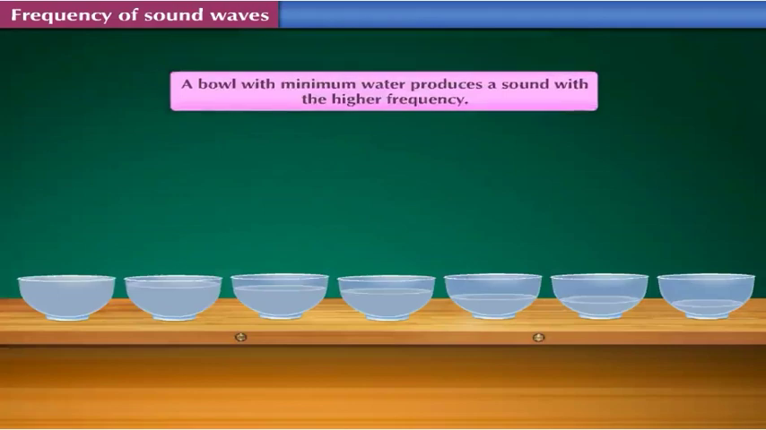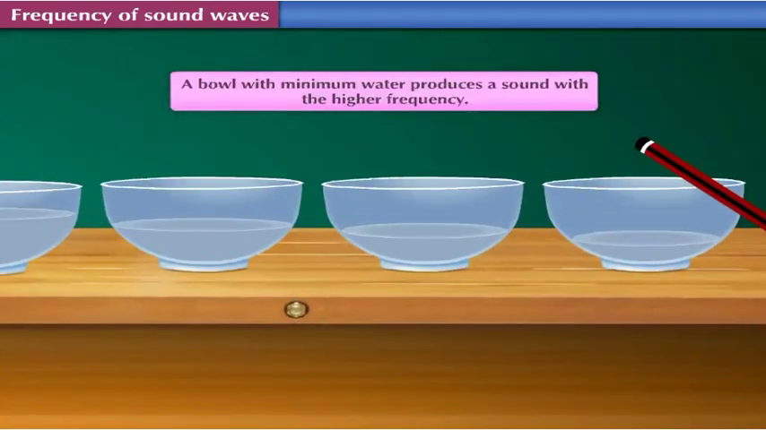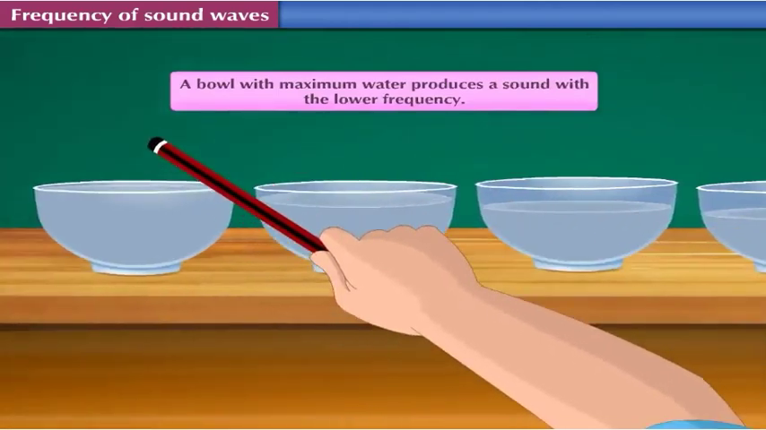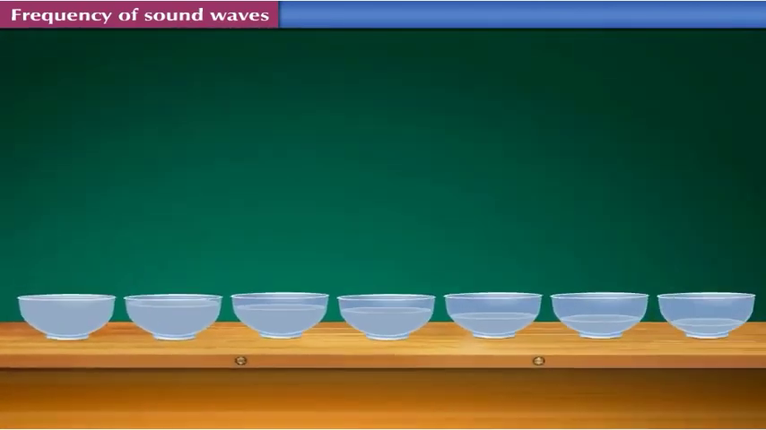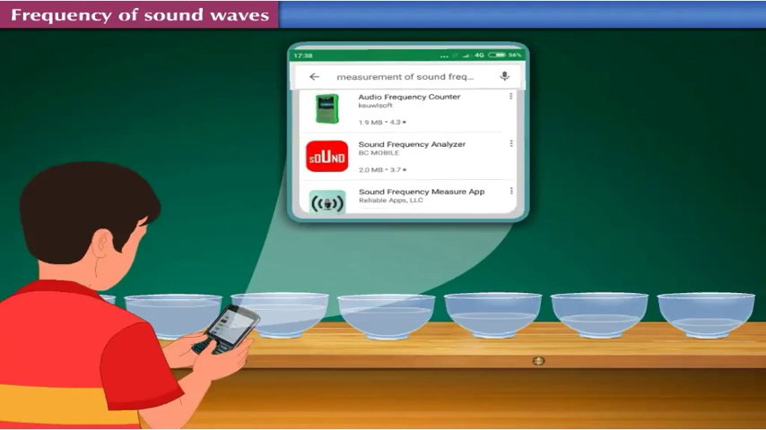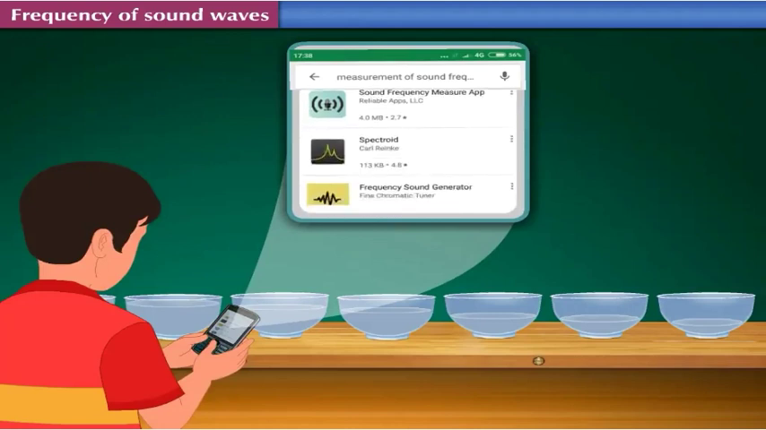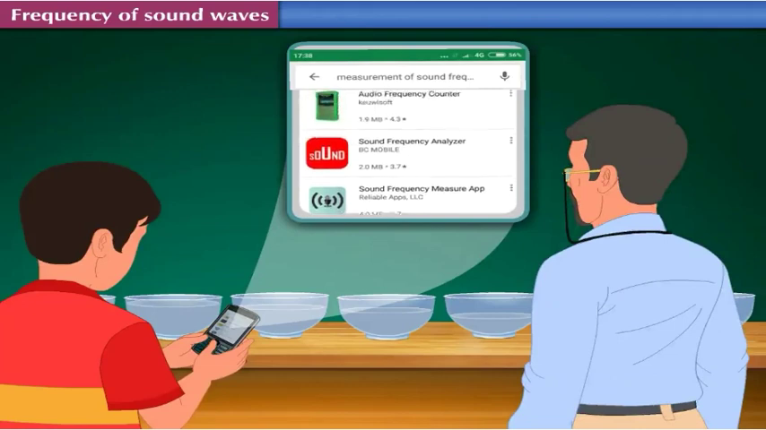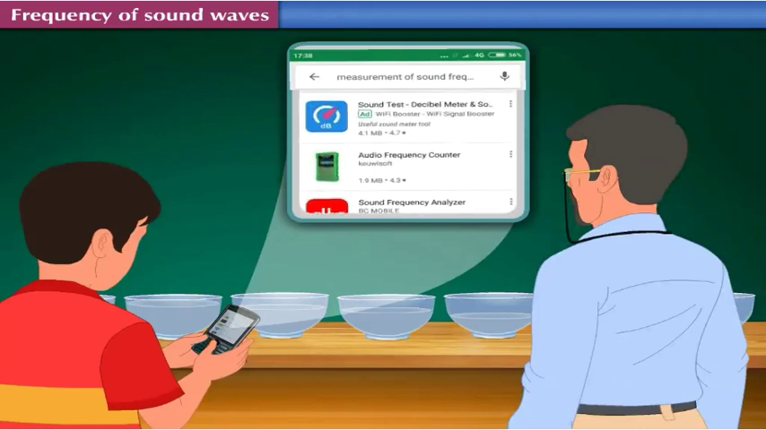A bowl with minimum water produces a sound with a higher frequency, whereas a bowl with maximum water produces a sound with a lower frequency. Do you know? There are many apps available for measurement of sound frequency. With the help of your teacher, you can use the app to measure the frequency of the sound generated from each bowl.